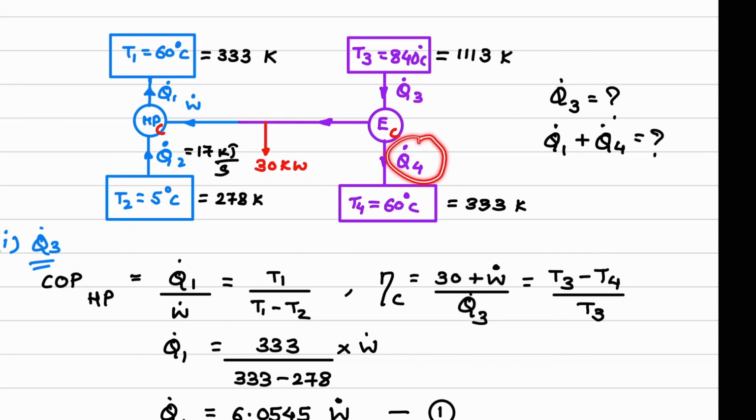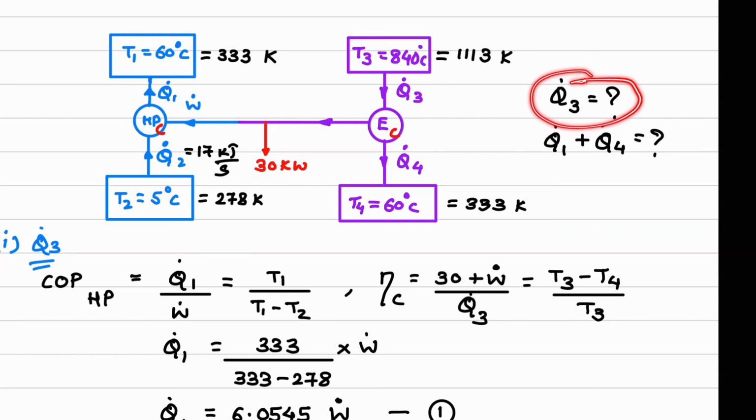Understand that part. If you consider energy in equal to energy out for the engine, we know the value of work, because we have calculated W dot. And what else do we know? In this case we know the value of Q dot 3, which was the first question.